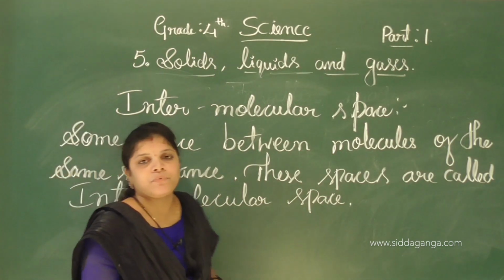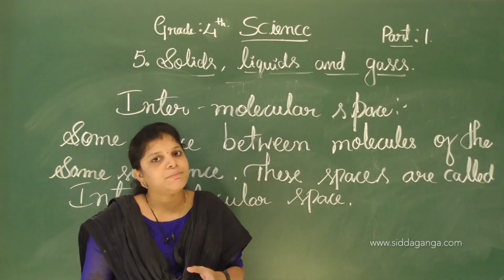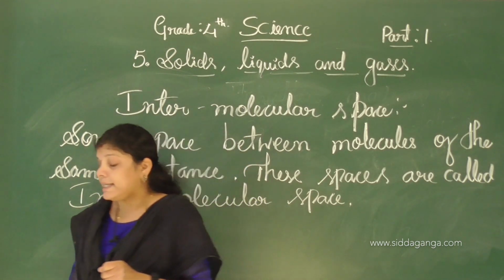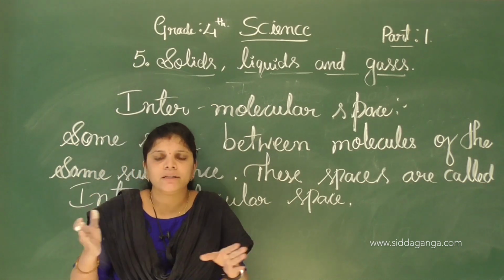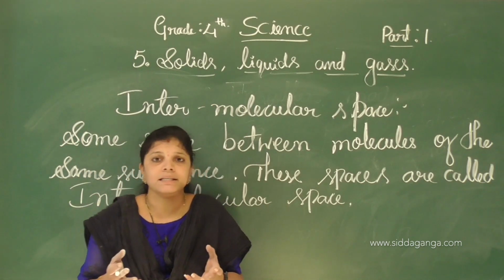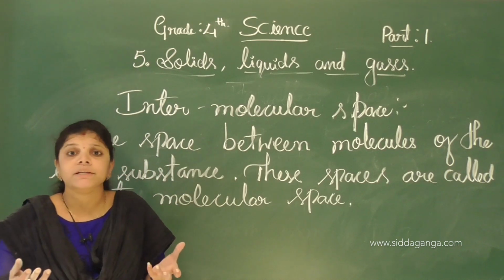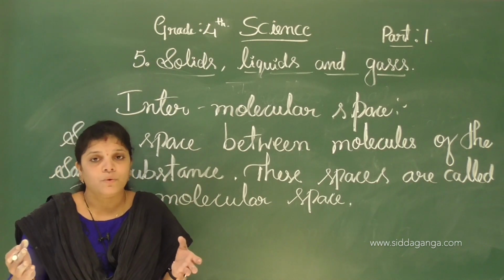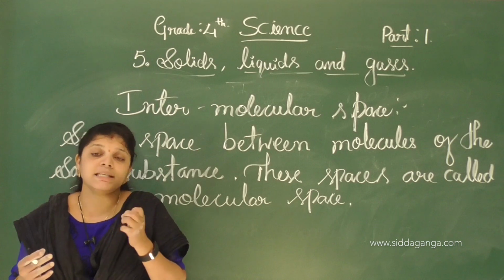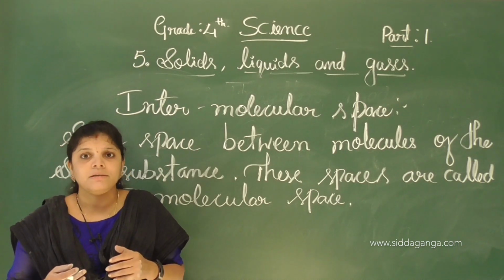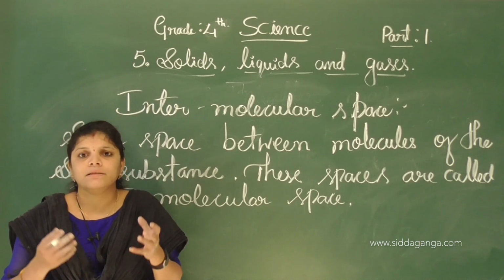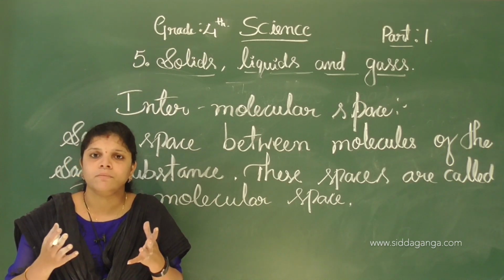Intermolecular space. See, all the matter is made up of molecules. Okay, I agree. See, different things have different matter, isn't it? The molecules are very different in different matter. Okay, but the distance between molecules in the same substance is called intermolecular space. See, the things are made up of molecules.